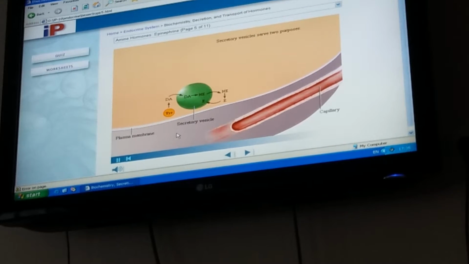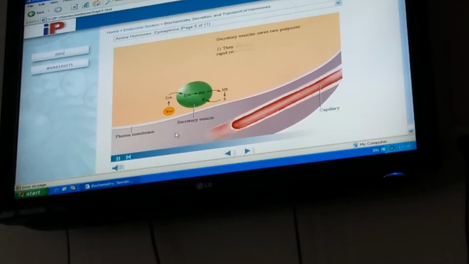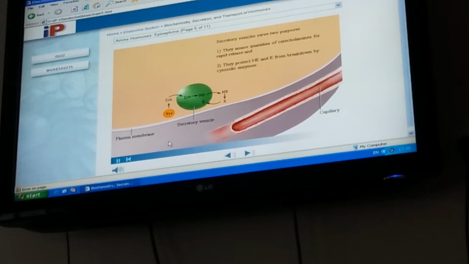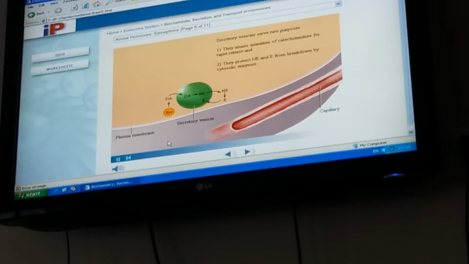Secretory vesicles serve two purposes. They amass quantities of catecholamines for rapid release, and they protect norepinephrine and epinephrine from breakdown by cytosolic enzymes. Click the secretory vesicle to continue.